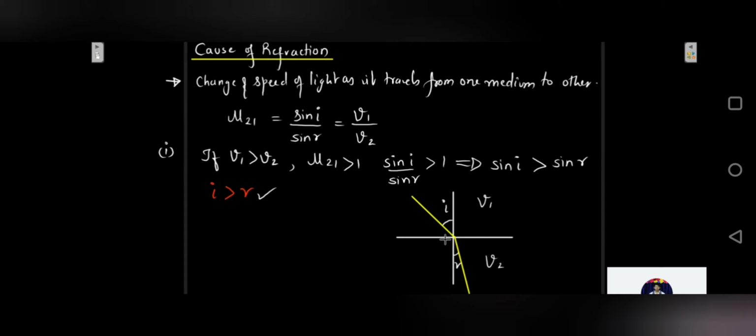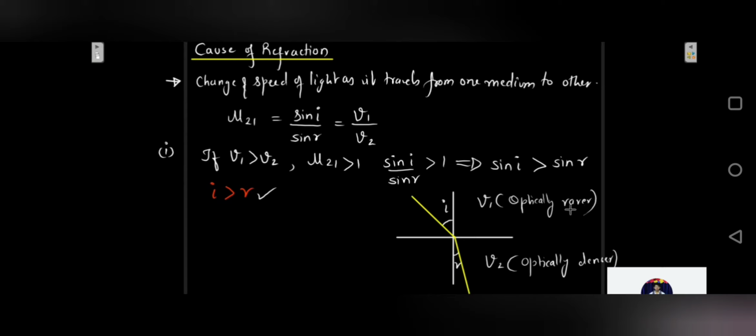That means the ray of light as it enters the other medium would bend towards the normal. That means that the second medium is optically denser medium. This is what we had studied, right? And the first medium is going to be optically rarer medium.